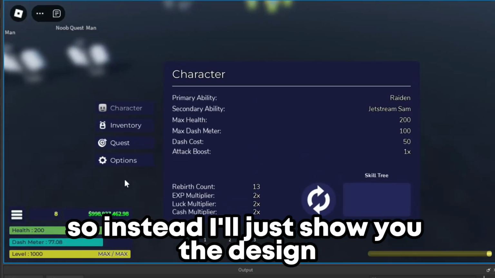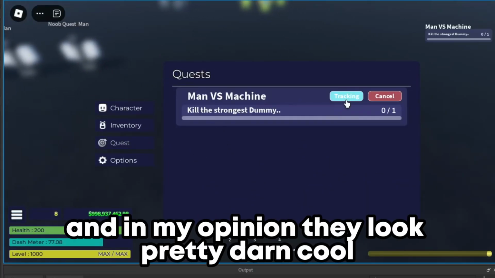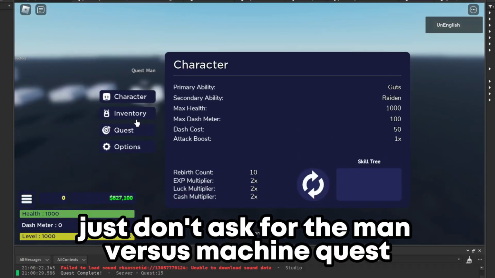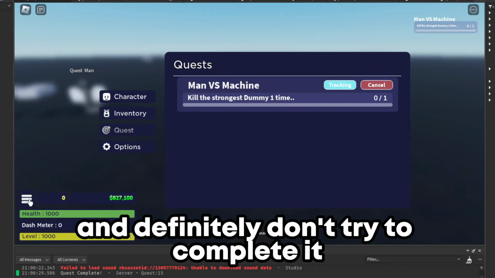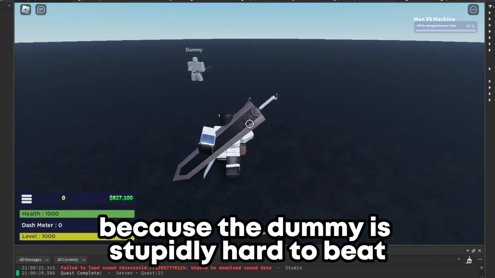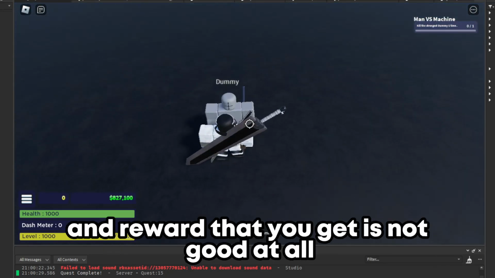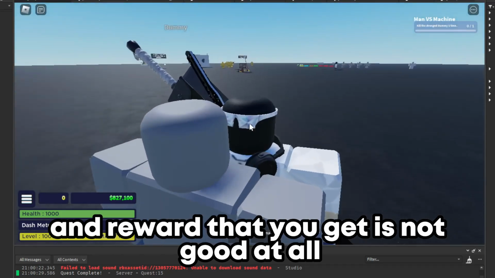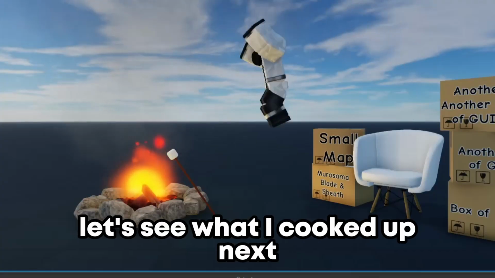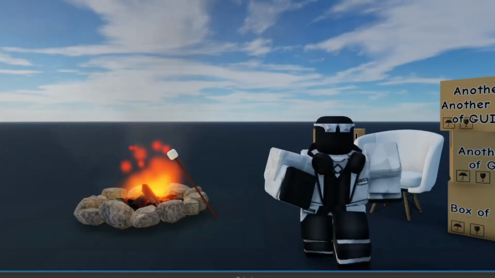So instead, I'll just show you the design. And in my opinion, they look pretty darn cool. Just don't ask for the man versus machine quest, and definitely don't try to complete it because the dummy is stupidly hard to beat and the reward that you get is not good at all. Anyways, let's see what I cooked up next.